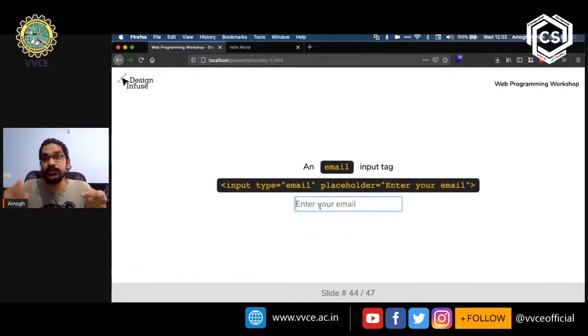Now the browser knows that whatever they're going to enter is going to be an email address. And there are only a few ways that you can write email addresses. For example, it will be the name followed by the @ symbol followed by gmail.com, or followed by something else, something.com. So the browser knows that if they enter anything else, for example, if they enter Amogh,